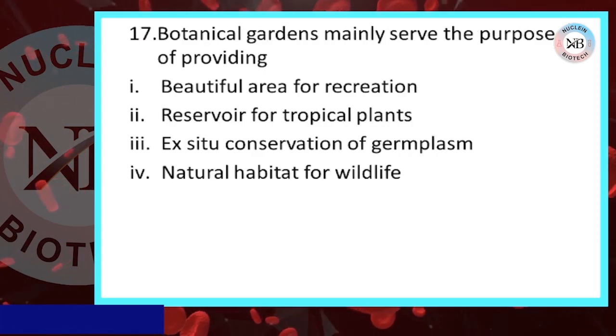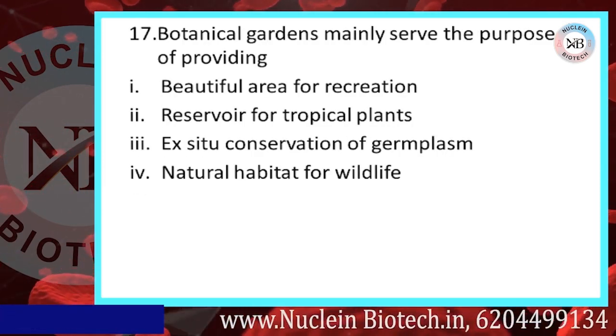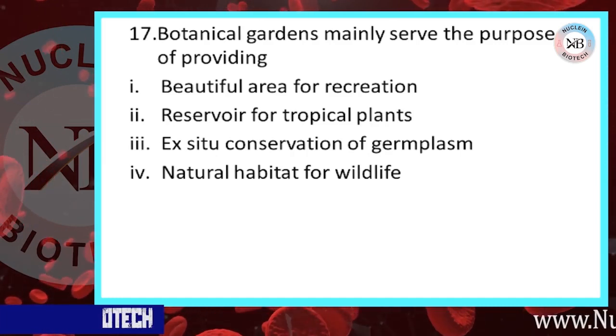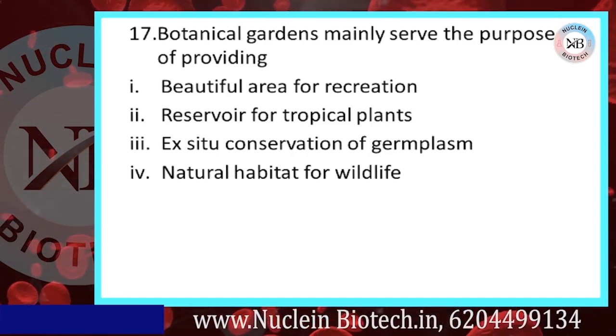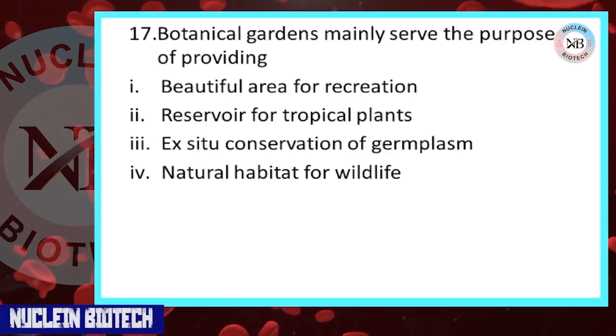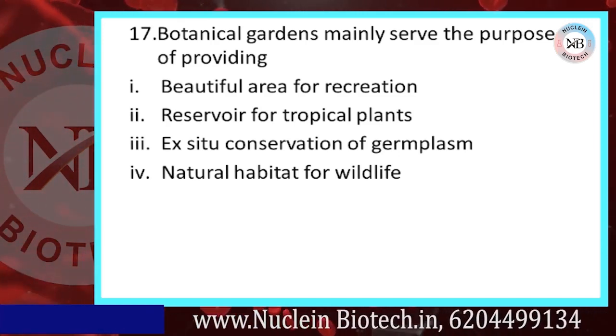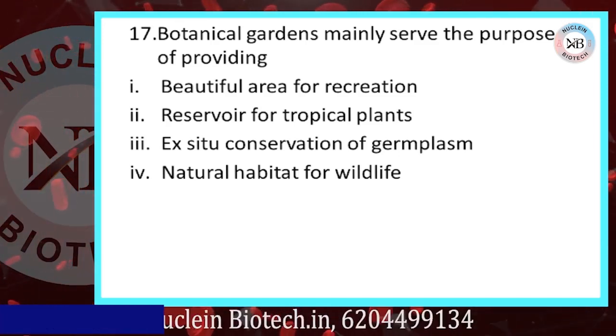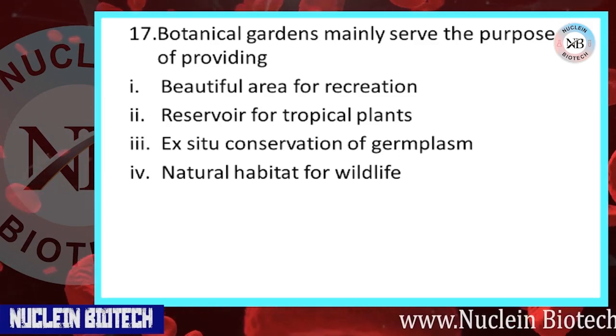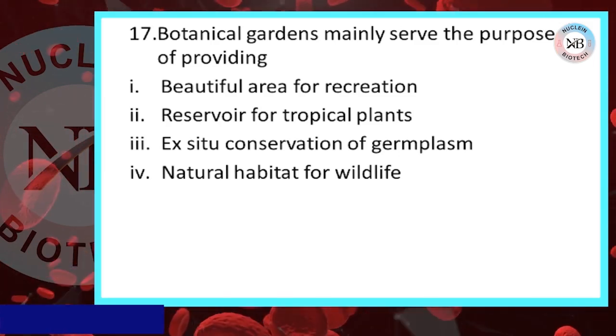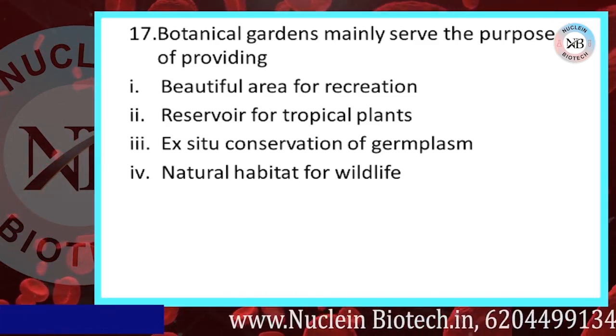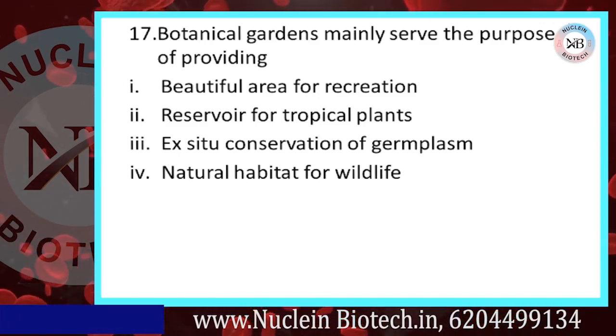Move to 17th question. Botanical gardens mainly serve the purpose of providing: beautiful area for recreation, reservoir for tropical plants, ex situ conservation of germplasm, natural habitat for wildlife. Correct option is C. Move to next question.